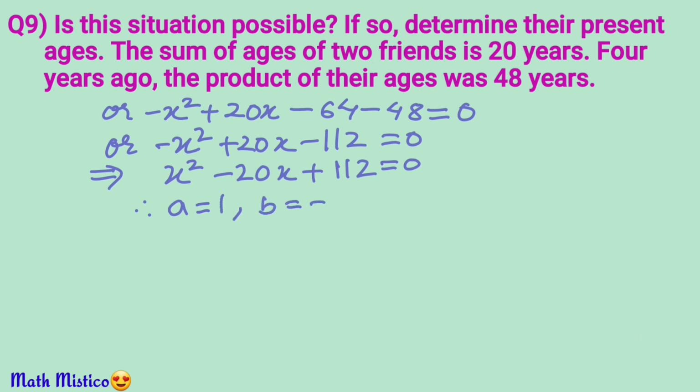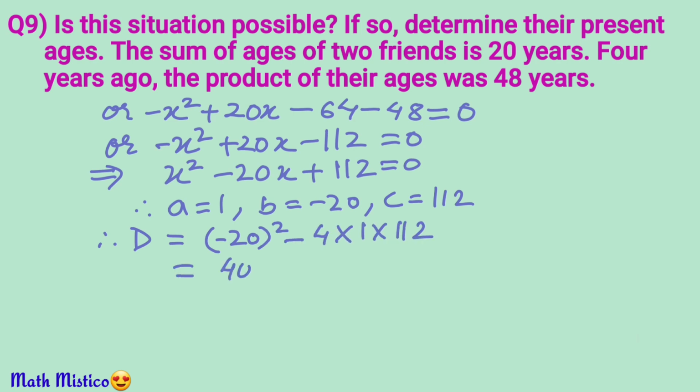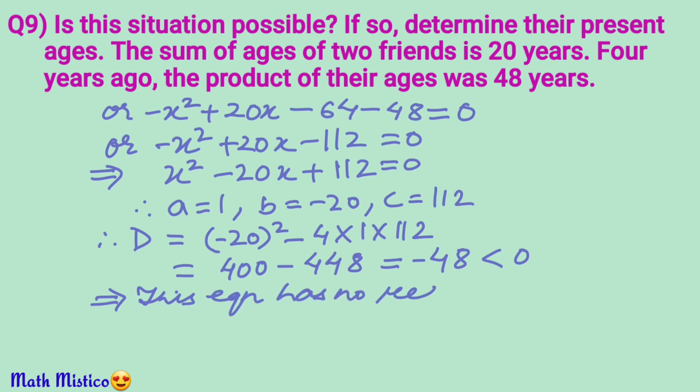Now let's calculate d. So we have 400 minus 4 into 1 into 112, or 400 minus 448, which is equal to minus 48. Clearly discriminant is less than 0. It means the equation has no real roots, and hence we find that this situation is not possible.